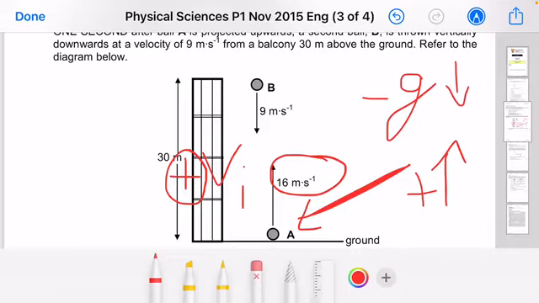Okay, ladies and gentlemen, I assume you fully understand that part. So the initial statement did not say anything about object B.